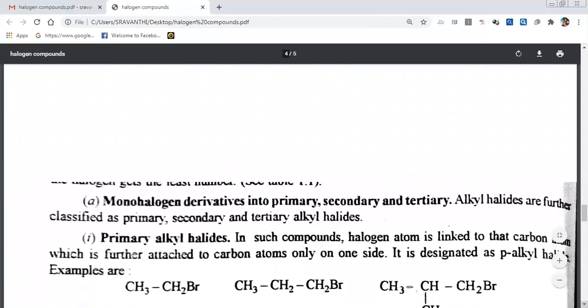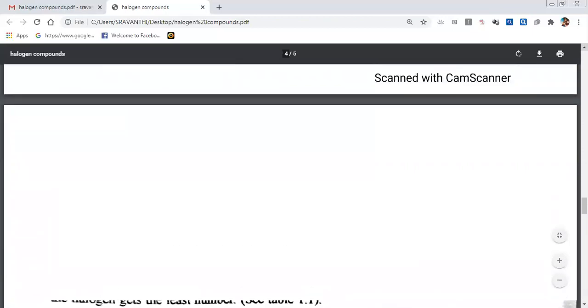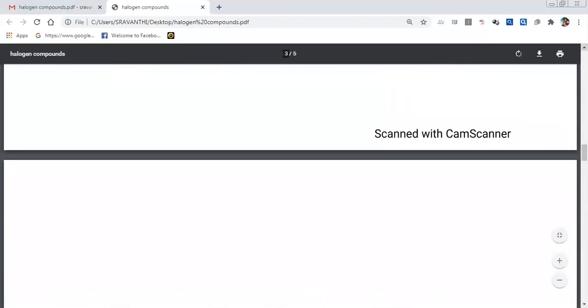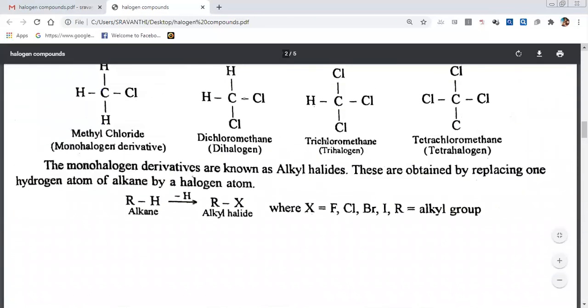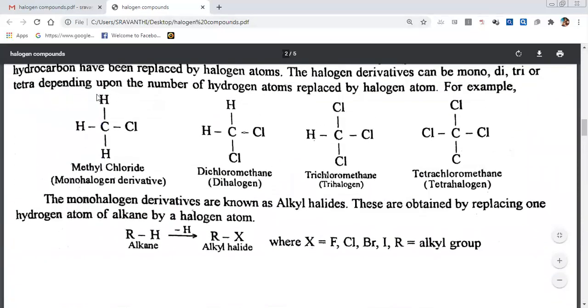Halogen derivatives are again divided. Monohalogen derivatives means the compound with only one halogen. A compound with two halogen atoms is called dihalogen. This is first what we see. This is a monohalogen. Why are we calling it monohalogen? Because this compound has only one halide group. That's why we call them monohalogen derivatives. This compound with two halogens is a dihalogen compound. This compound with three halogens, 1, 2, 3, is a trihalogen compound. This is a tetrahalogen compound.